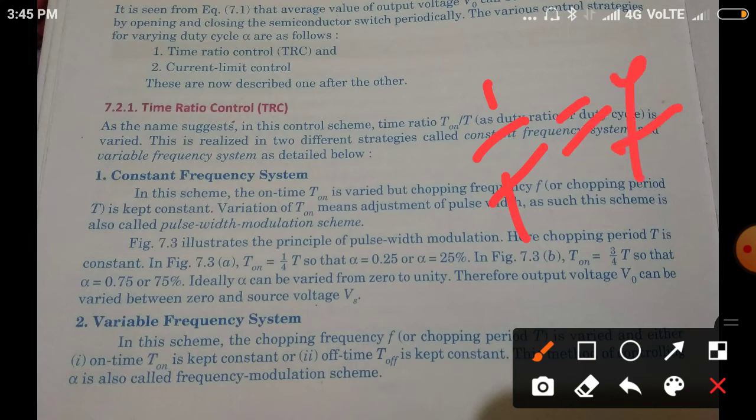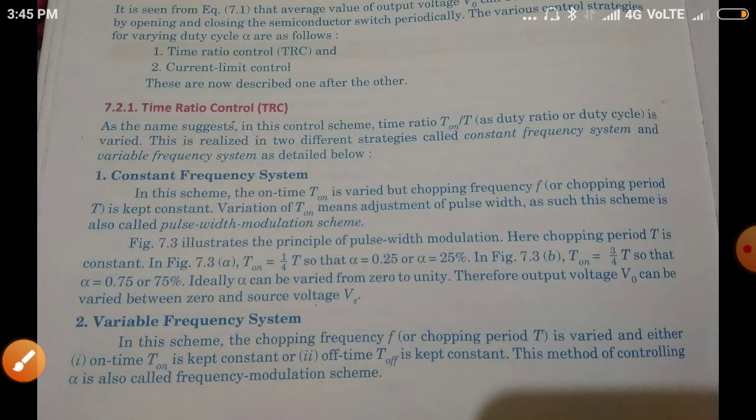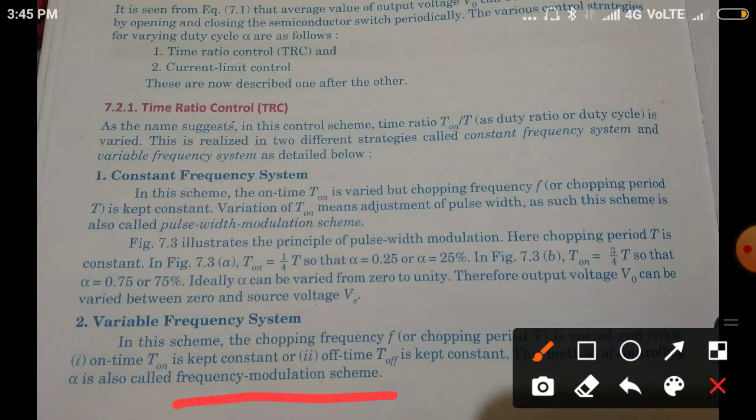Variable frequency means we will vary the chopping frequency, or chopping period. Here we can take either T on kept constant or T off kept constant. One by one, we will take first T on constant, then in the second waveform we will study T off constant. Here frequency is changed, that's why it is called variable frequency system or frequency modulation scheme.